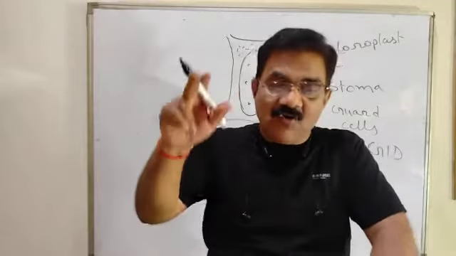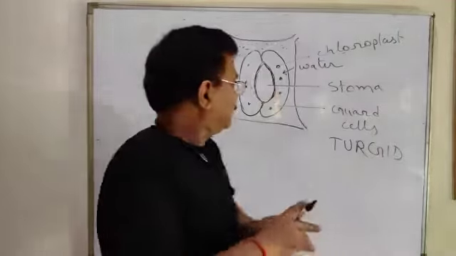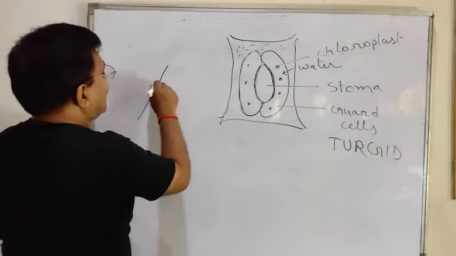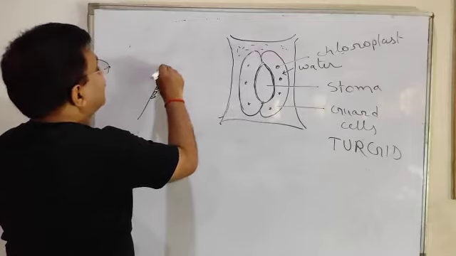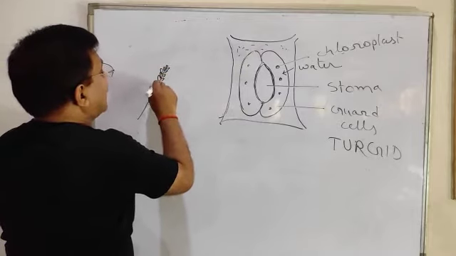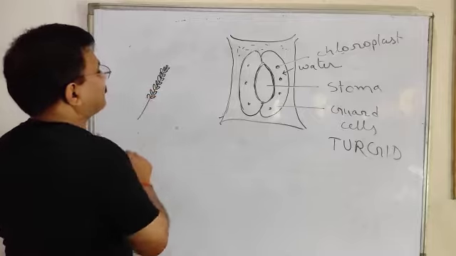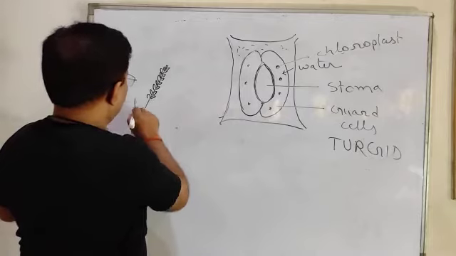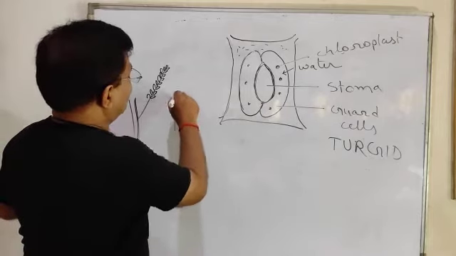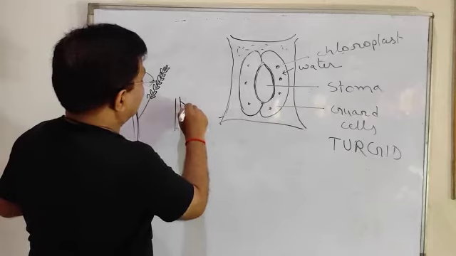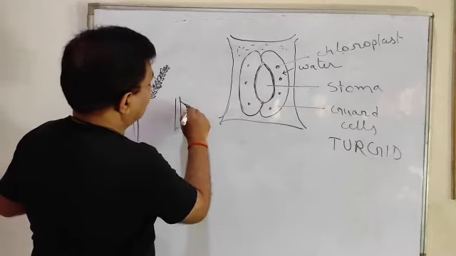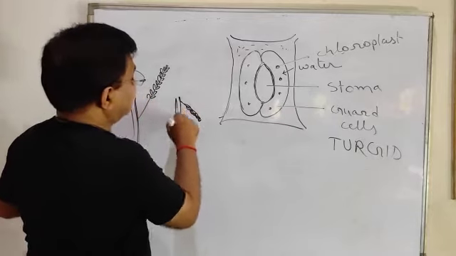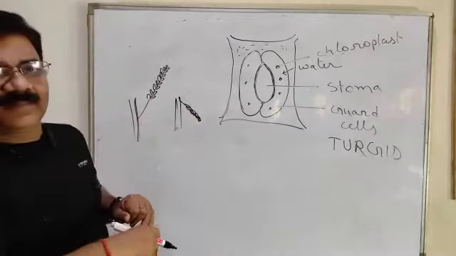Now, what happens when you touch the plant? Suppose this is the touch-me-not plant and it is in turgid condition. The leaves are like this. Okay. You have touched it. As you touched it, it was attached to the stem. The condition will become this and the leaves will fold. It will become like this. This condition will arise after touching.